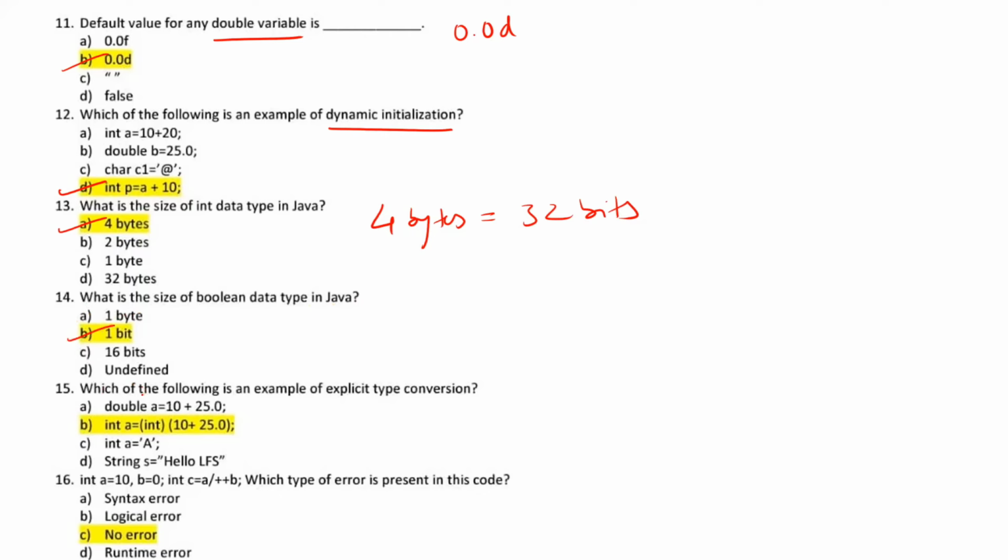Which of the following is an example of explicit type conversion? If we see anything where this type is being used, then we can say that it is explicit type conversion going on. So here option B is the correct answer.